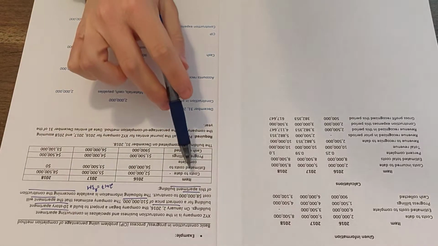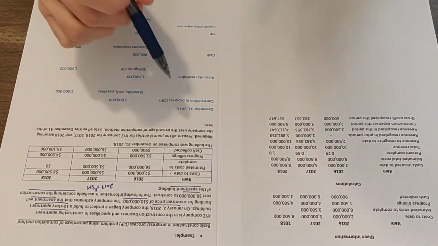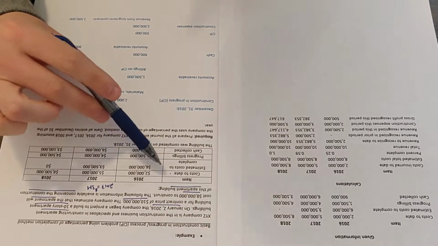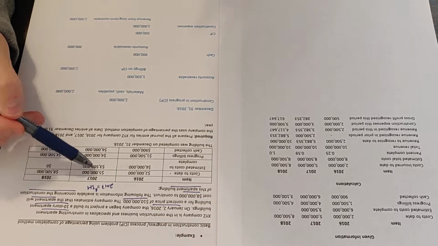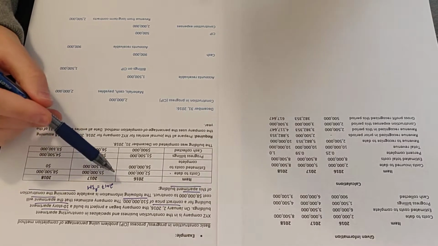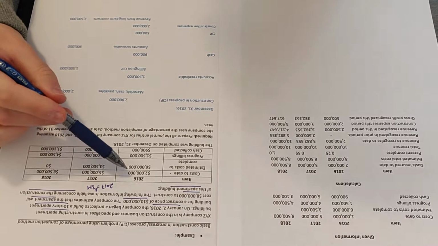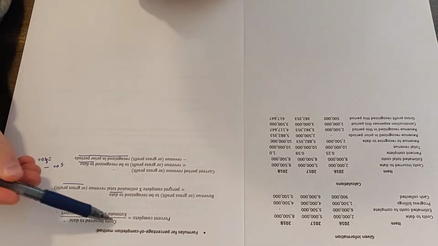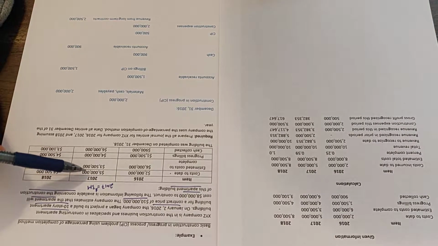So we have to be careful with the reading of the chart, because this could say cost to date, or it could say costs incurred in each year. If it said cost incurred in each year, all of a sudden, this stays the same, but this is now $3 million. But we still need to remember that for our formula for the percentage complete, as we just went over, we need to find that cost incurred to date. We're going to need to use that, and so we're still going to need to keep track of the $5 million.